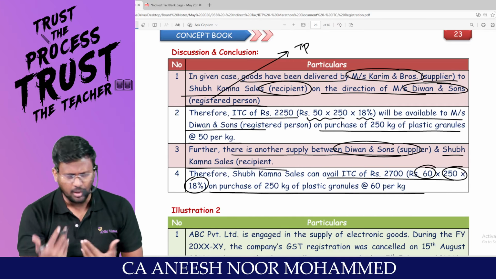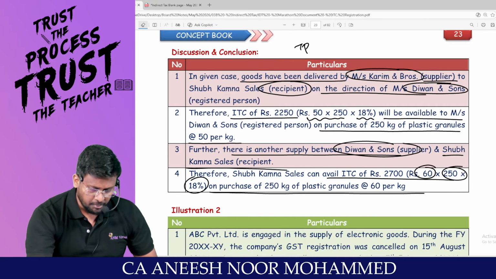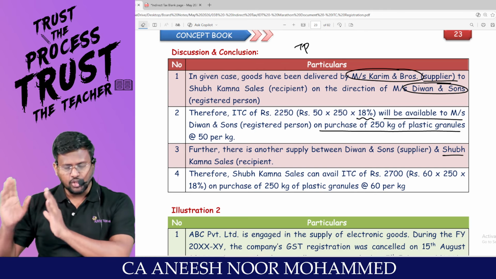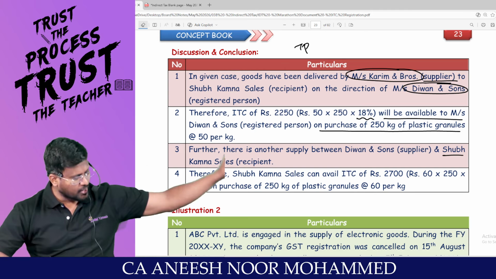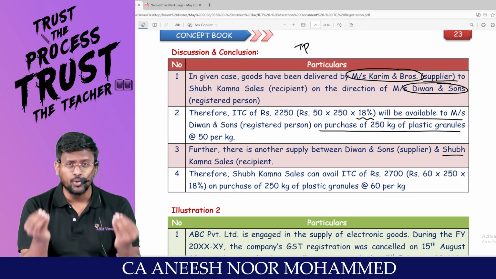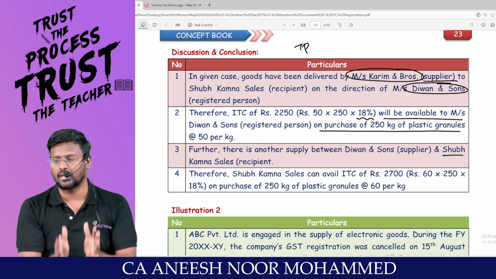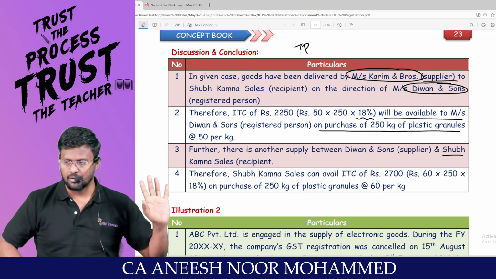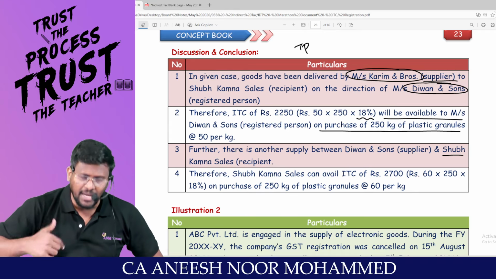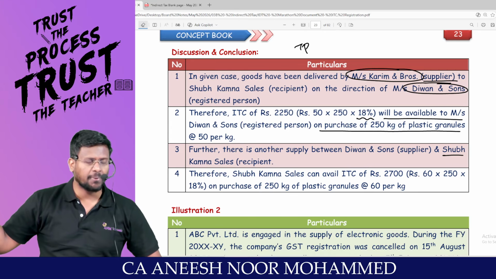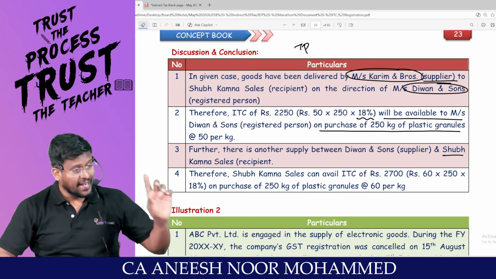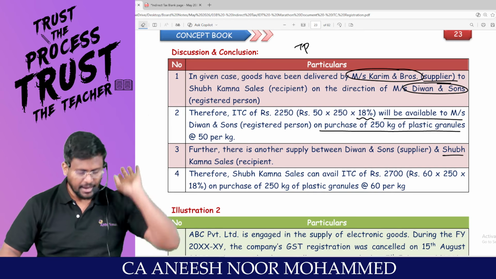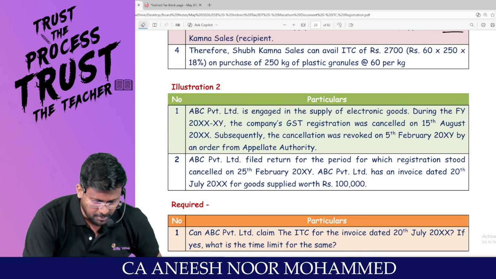Are you able to appreciate now? That means what the bill to ship model is saying, my dear lovable students, is that even though the actual supplier is supplying goods to the actual recipient, for the purpose of ITC, it will be deemed that the third party has received the goods and the third party has supplied to the actual recipient. So the third person can avail ITC when the actual supplier supplies goods to the actual recipient, and the actual recipient can avail ITC when the third person supplies goods. Can I move into the second concept, man?